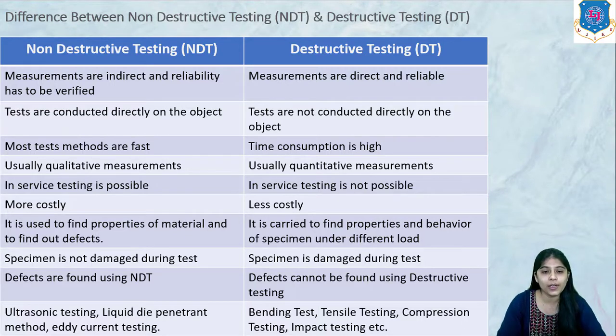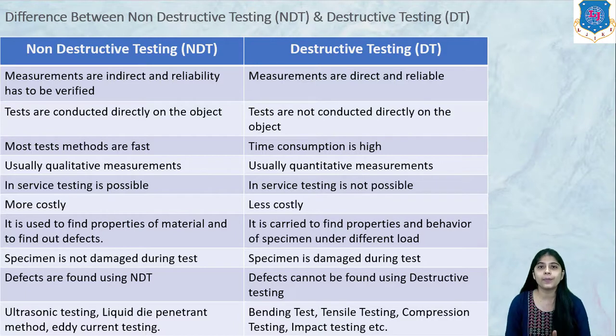Now ultrasonic testing, liquid dye penetrant method, and eddy current testing are the types of non-destructive testing. And bending testing, tensile testing, compression testing, and impact testing are examples of destructive testing. So these are the main differences between non-destructive testing and destructive testing.